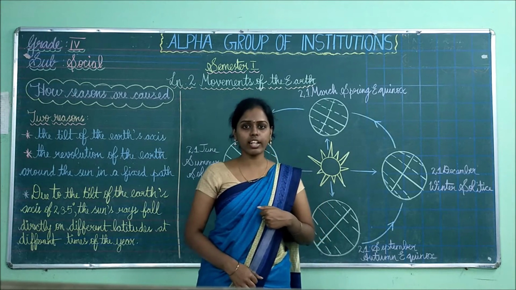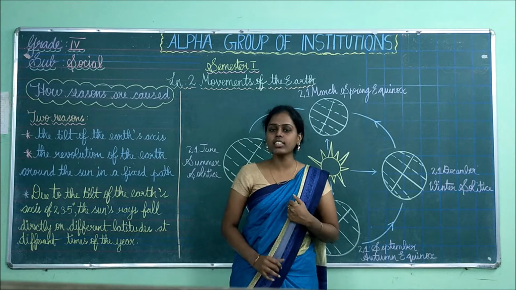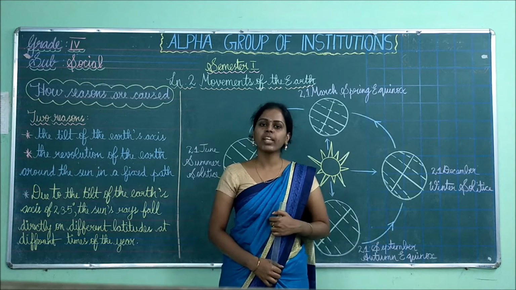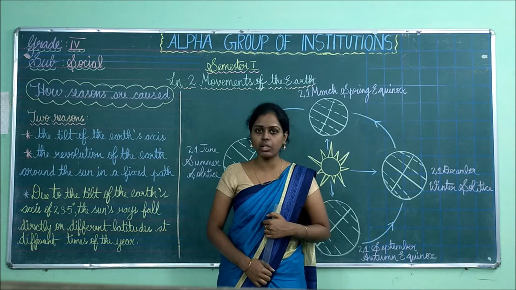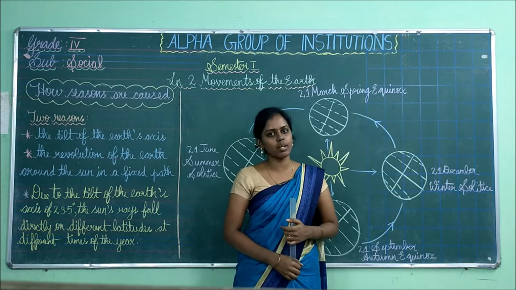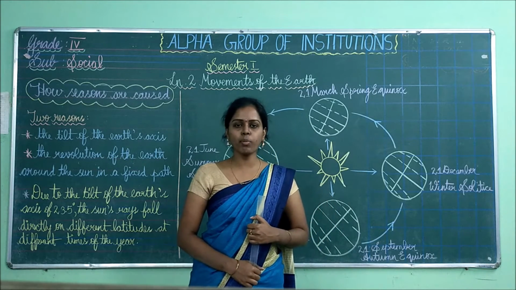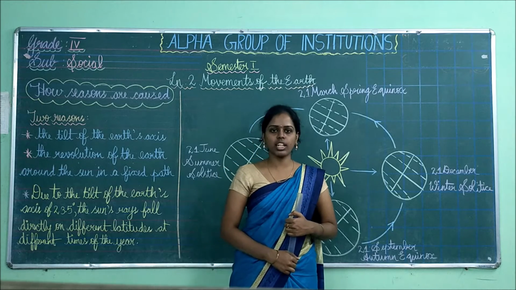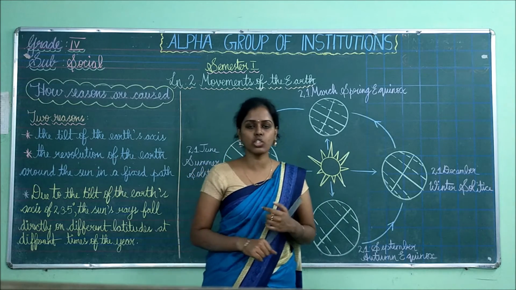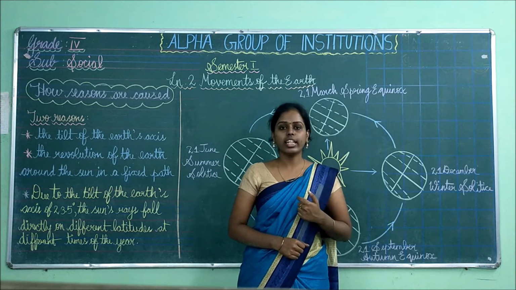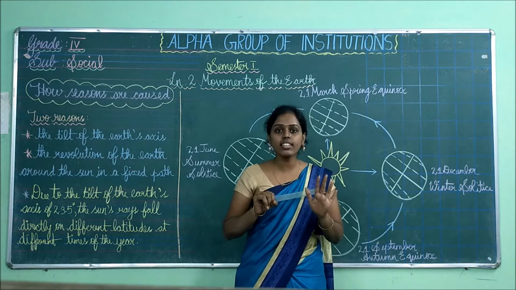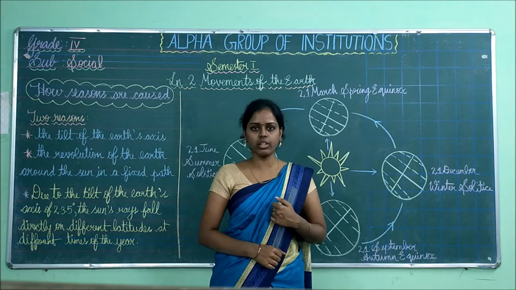Then the next one is revolution. Revolution is the earth revolving around the sun in a fixed path called the orbit. This movement of the earth is known as revolution. The earth takes 365 days and 6 hours to complete one revolution, in a year.